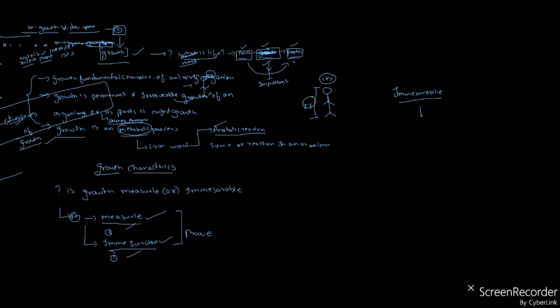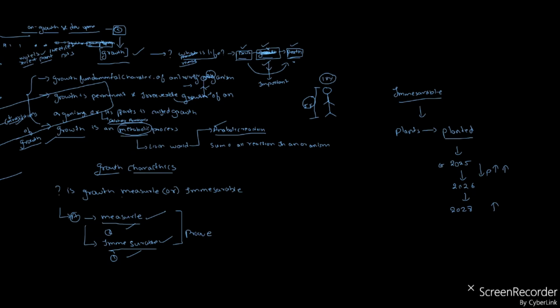For example, plants are there. You have planted one plant in 2025, and you have seen it in 2026. So will the height of the plant be increased or decreased? Automatically it will be increased. So when you are in 2028, it will be automatically increased.